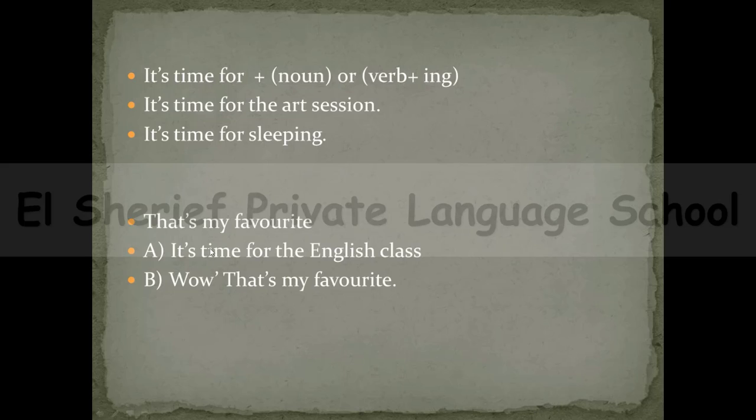And we have the last expression, that's my favorite, which means that is the thing which I love. So here is a little dialogue between A and B. A is saying, it's time for the English class. B will say, wow, that's my favorite. This means that's the subject which I like.